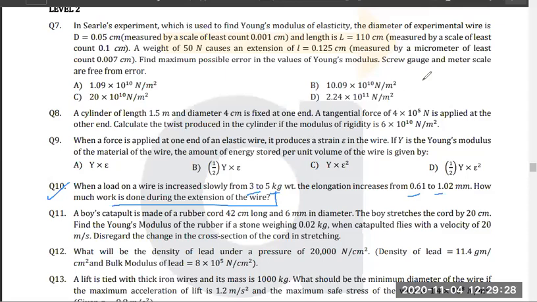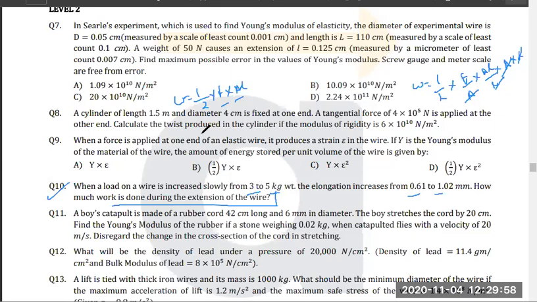If you remember, we know that work done is equal to half into stress, which is force by area, into strain, which is delta L by L, into volume, which is A into L. So L gets cancelled, A gets cancelled. So work done is nothing but half into force into delta L, right? So we actually need force and delta L to calculate work done, right? Yes or no, everyone?